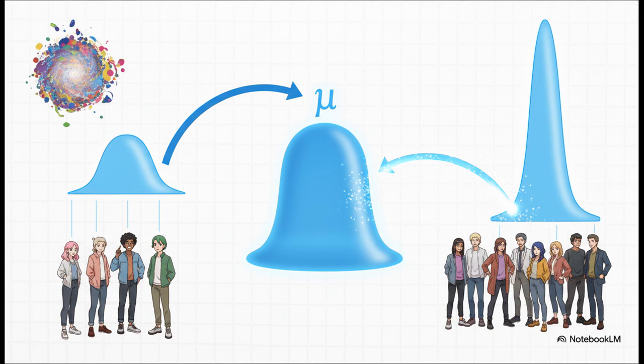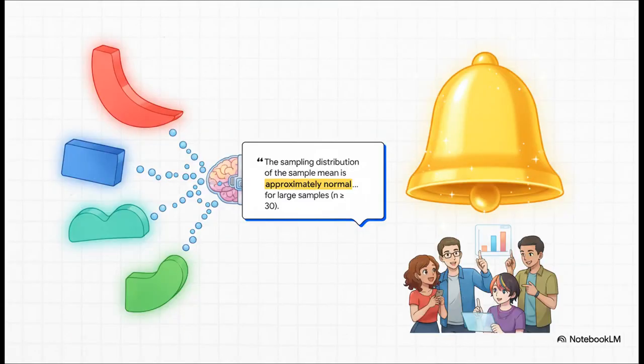We even have a name for it, the standard error. And this is key, it shrinks as our sample size gets bigger. Simply put, more data means less guesswork. And now for the main event, the central limit theorem. This is the magic key.